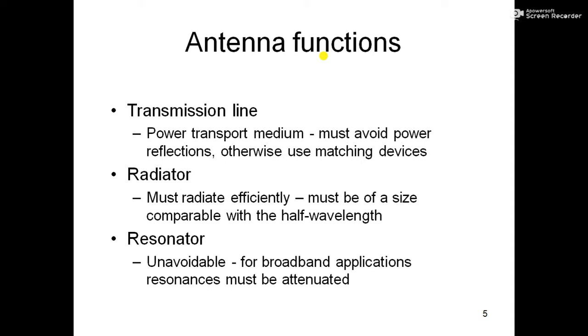Even if you remember, earlier TVs had Yagi antennas, and in the case of a Yagi antenna also there was a specific kind of cable used for connecting the TV with the Yagi antenna. That specific kind of cable was also a two-wire transmission line. So that transmission line must be used, and the capacity of the transmission line depends upon the size of the transmission line and at what frequency it is operating.